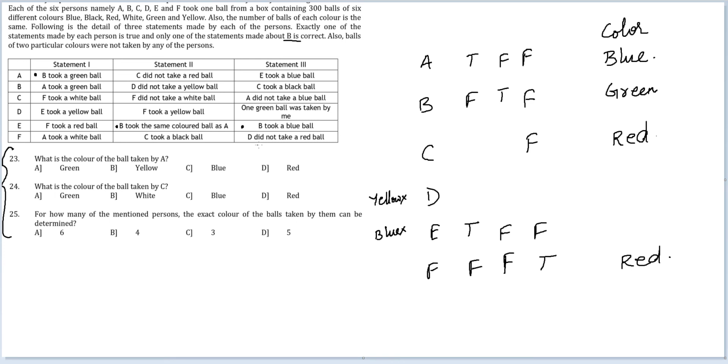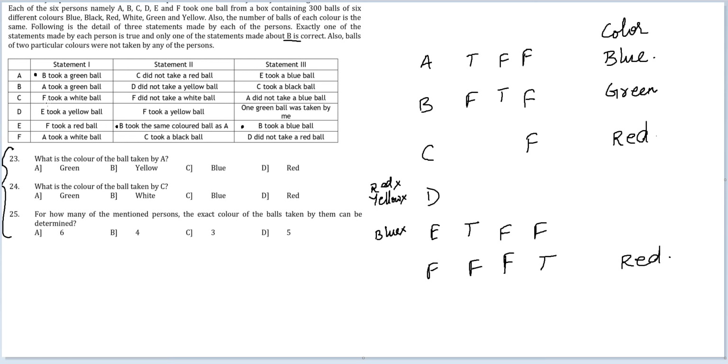The third statement says D did not take a red ball. So D does not have red. Okay, this is also possible. Now the statements and the colors. We are not aware of colors of D and E, and we are not aware of nature of statements of C and D.